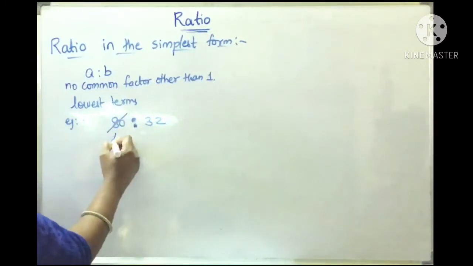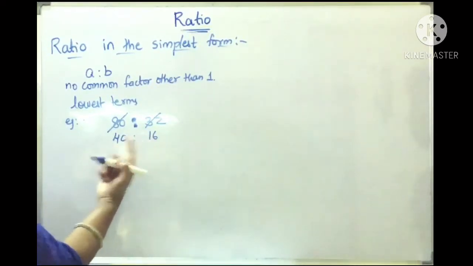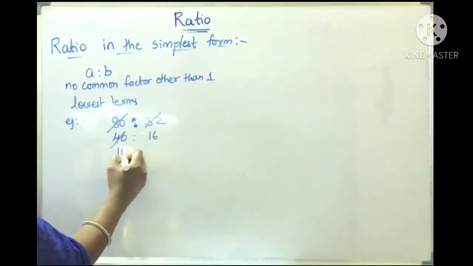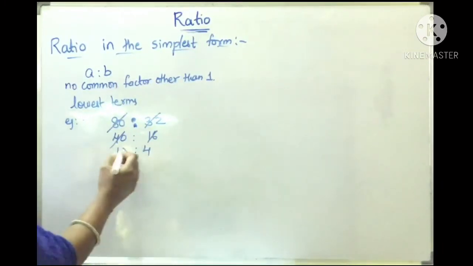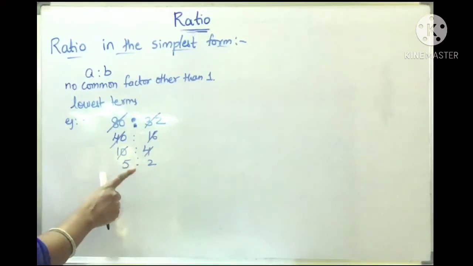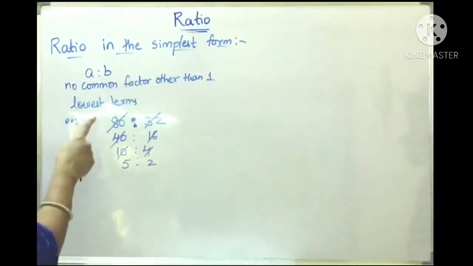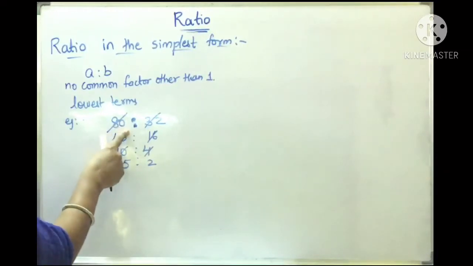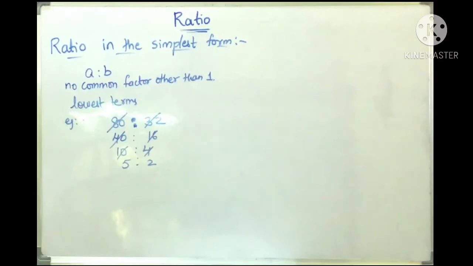So 2 40s are 80, 2 16s are 32, and 40 and 16 will go in the 4 table, 4 10s, 4 4s. Still 10 and 4 will go in the 2 table, 5 2s. Now I can say 5 is to 2 has no common factors, isn't it? So the simplest form of 80 is to 32 is 5 is to 2. So usually a ratio is always expressed in simplest form.